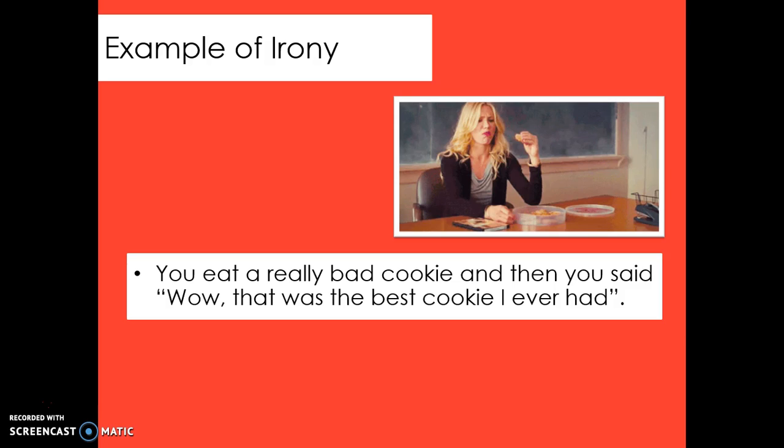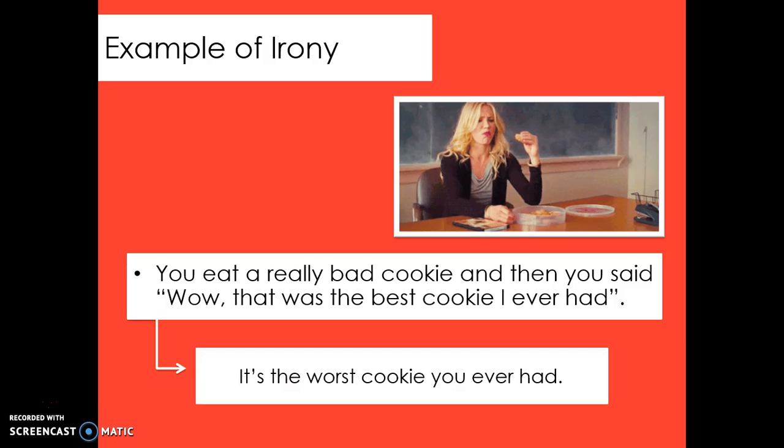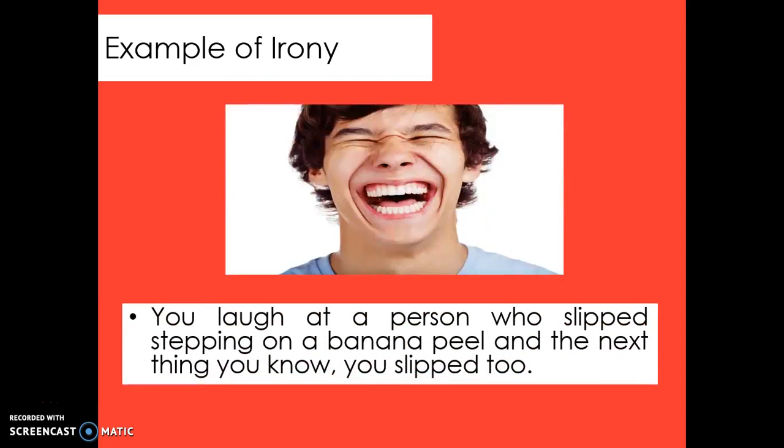Where in fact, what you really mean is that it's the worst cookie you ever had. Another example, you laugh at a person who slipped stepping on a banana peel, and the next thing you know, you slipped too. How ironic is that?